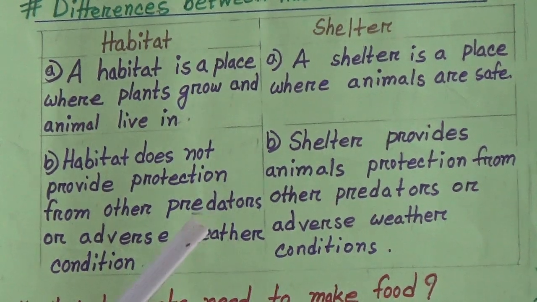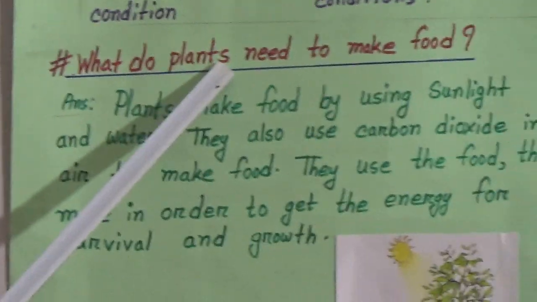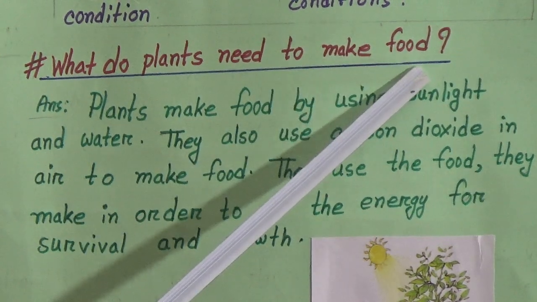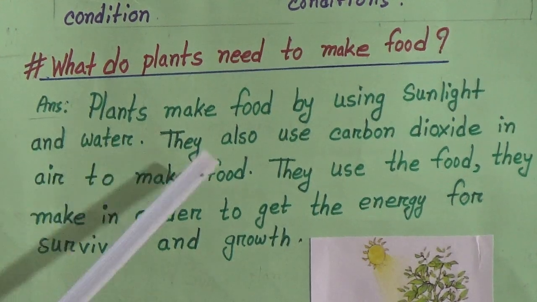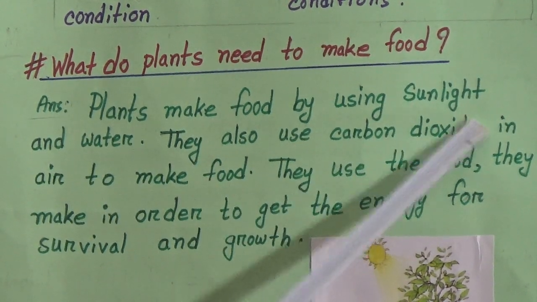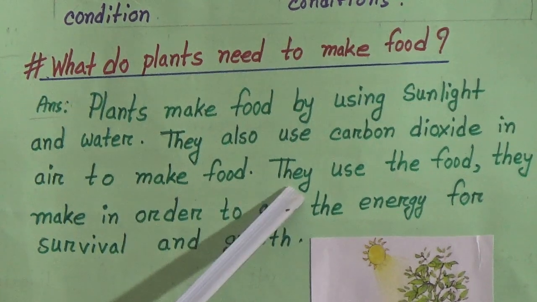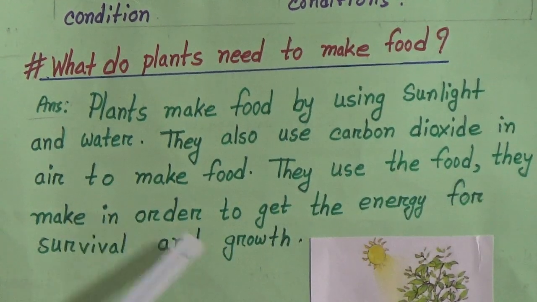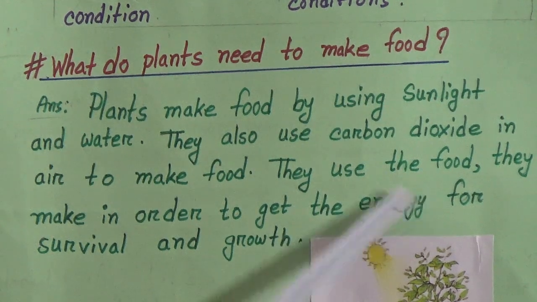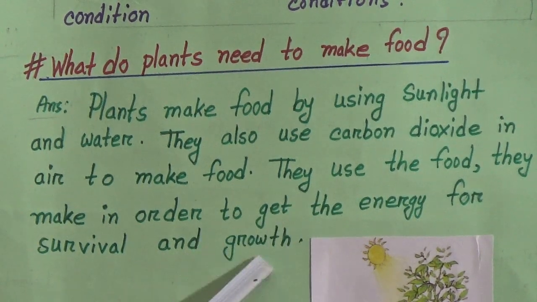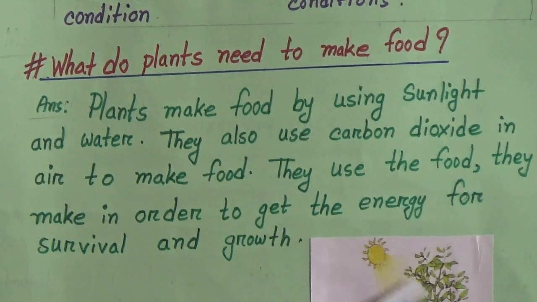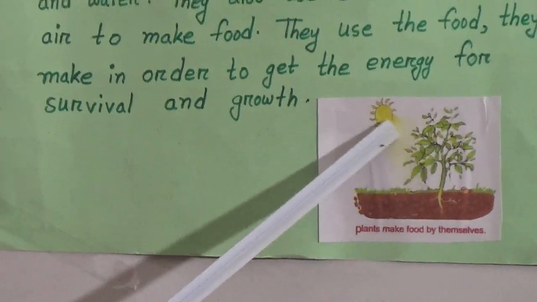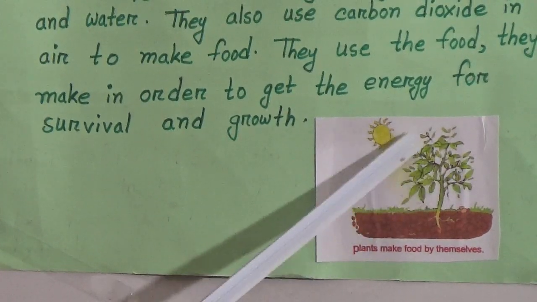Dear students, our next topic is what do plants need to make food? Plants make food by using sunlight and water. They also use carbon dioxide in the air to make food. They use the food they make to get the energy for survival and growth. You can see here is a picture. This plant takes water from soil, light from the sun and carbon dioxide from the air.